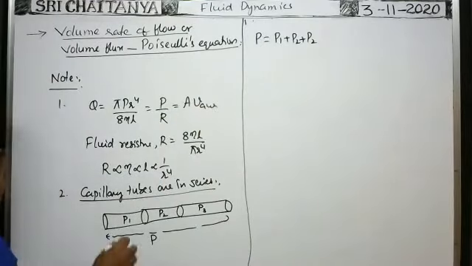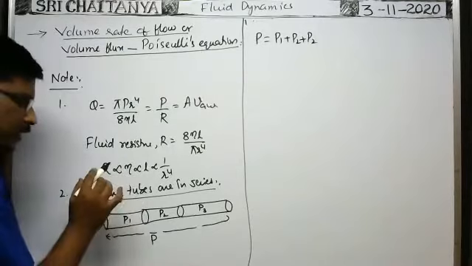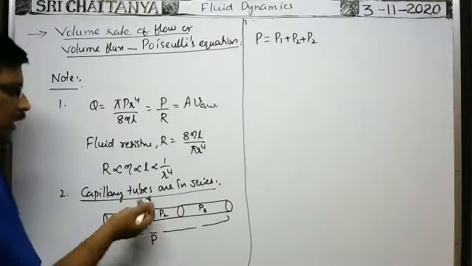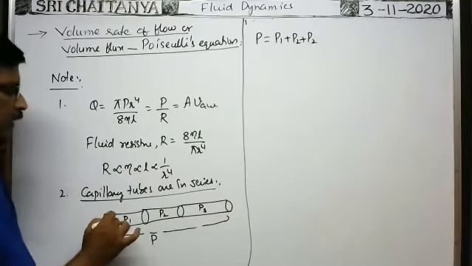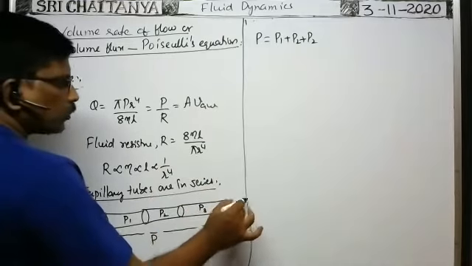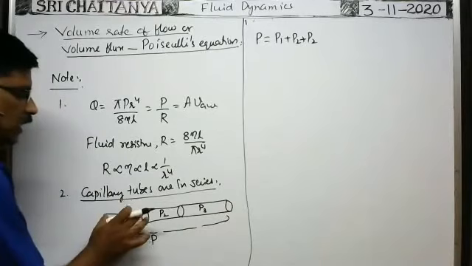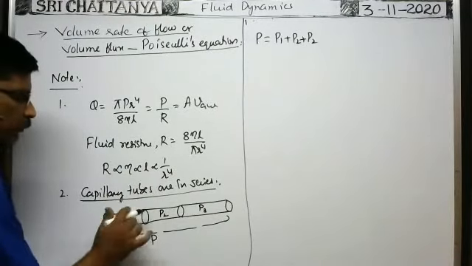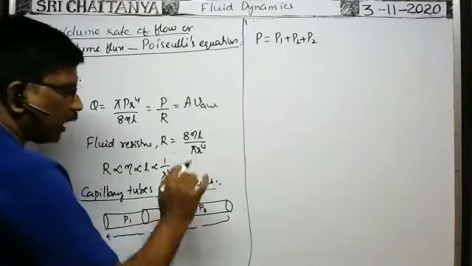Next, in case of streamline flow, as streamline flow has no velocity perpendicular to the direction of fluid flow, whatever volume of the fluid enters the tube per second, the same volume of the fluid comes out through the other end of the combination of the tubes per second. That's why there is no stagnation of the fluid or water inside the capillary tube. At whatever rate fluid enters through all capillary tubes, fluid comes out with the same volume rate of flow.